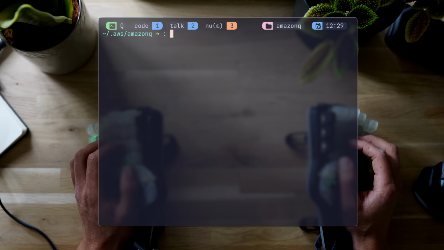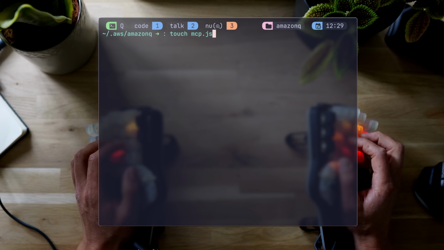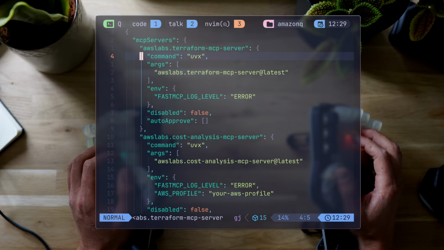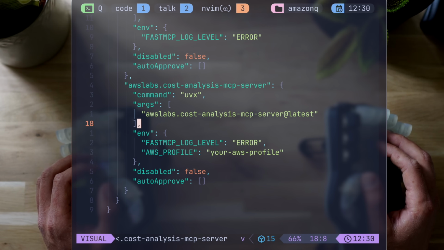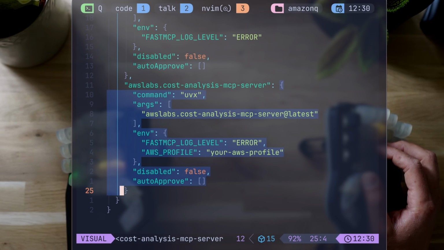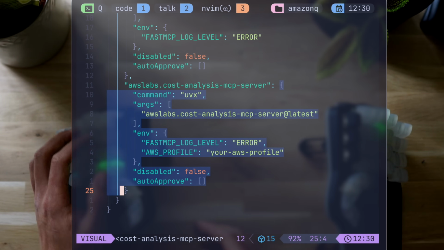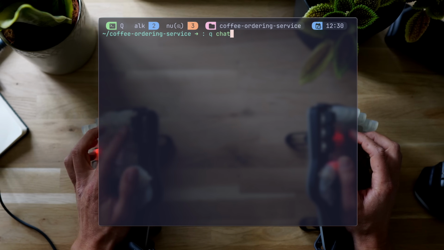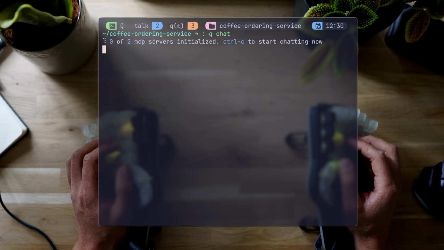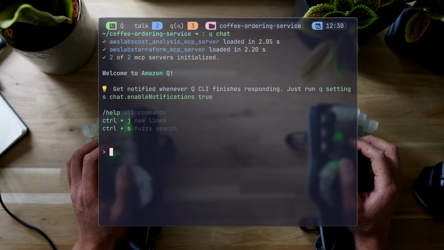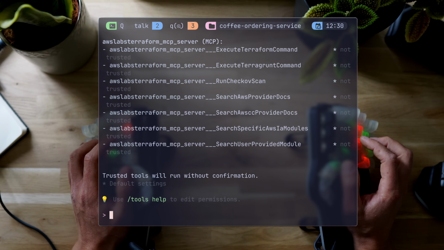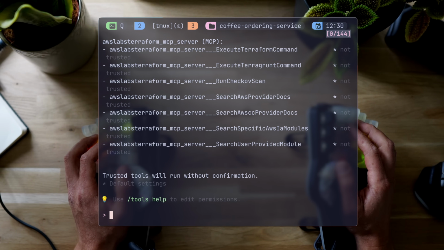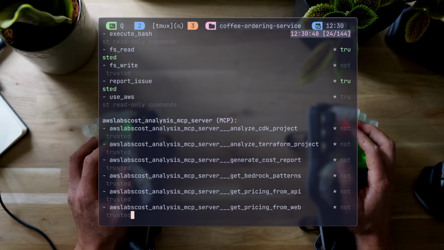To do that, we create mcp.json under .aws/AmazonQ. Here are the two servers combined. The first is the AWS Labs Terraform MCP, and below that we have the JSON just copied from the docs, both in their default state, and they show up on AWS Labs exactly the same. Now back to the Home Barista project, Q chat, and there's our two MCPs starting to initialize. We can now /MCP list and see the running servers, or run /tools again and watch all the available new functionality.